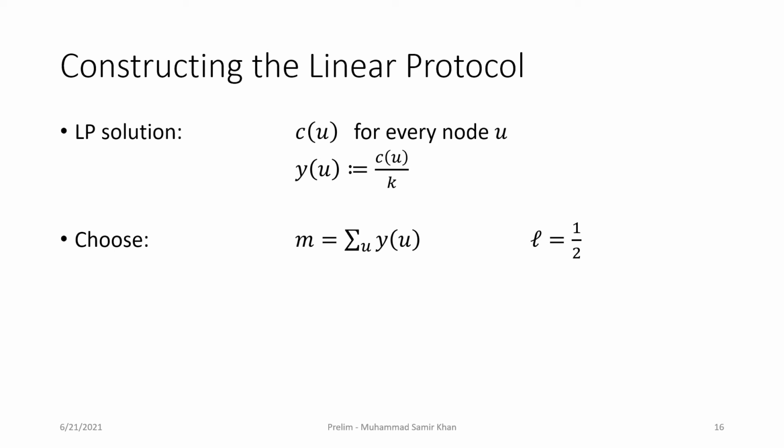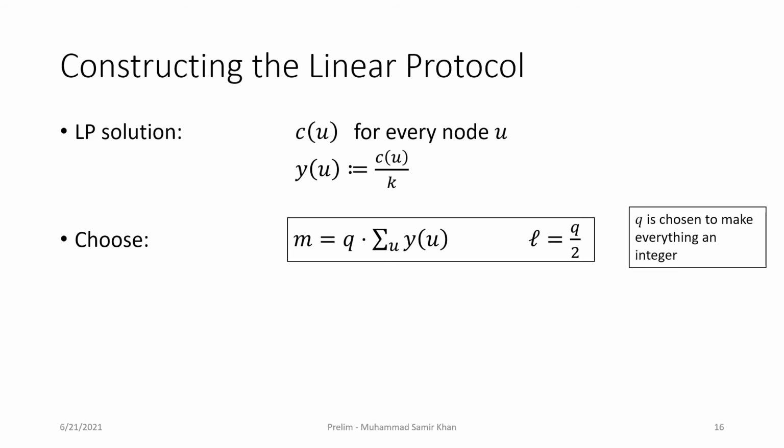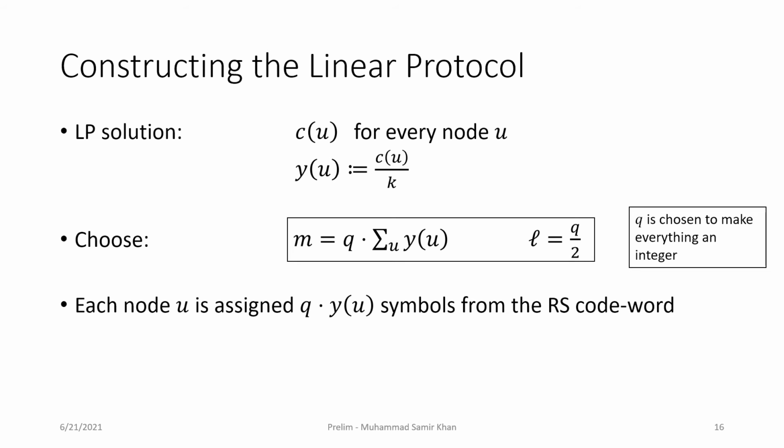Now for Reed-Solomon codes, we wanted m and l to be integers. So we multiply both m and l by a factor q, which is chosen to make everything an integer. From the Reed-Solomon code word, each node u is assigned symbols proportional to its normalized weight in the LP solution. Now, even though we are talking about symbols in the Reed-Solomon code word, these are really functions that nodes are going to use to encode their messages. So sigma u in this case is the function for the symbols that were assigned to node u, and node u is going to compute the corresponding symbols in the Reed-Solomon code word from its own input.